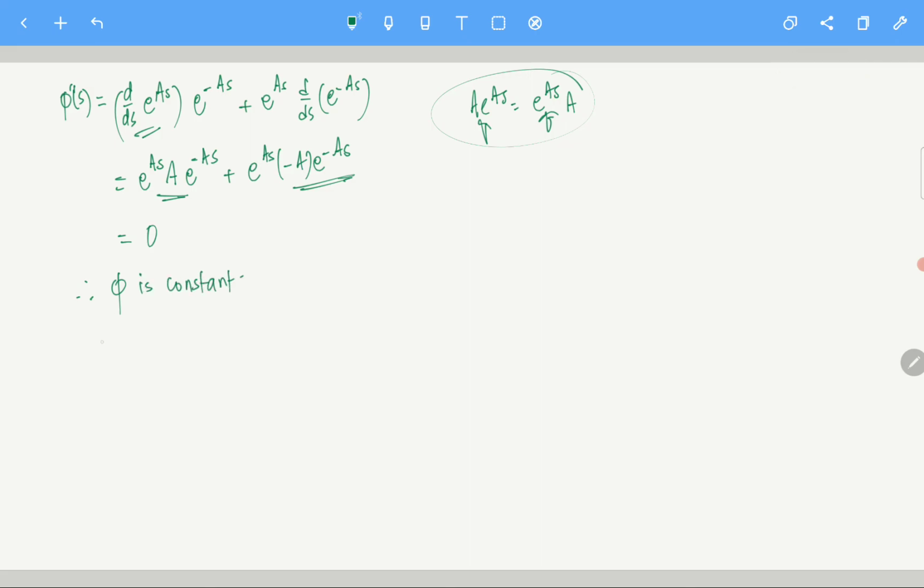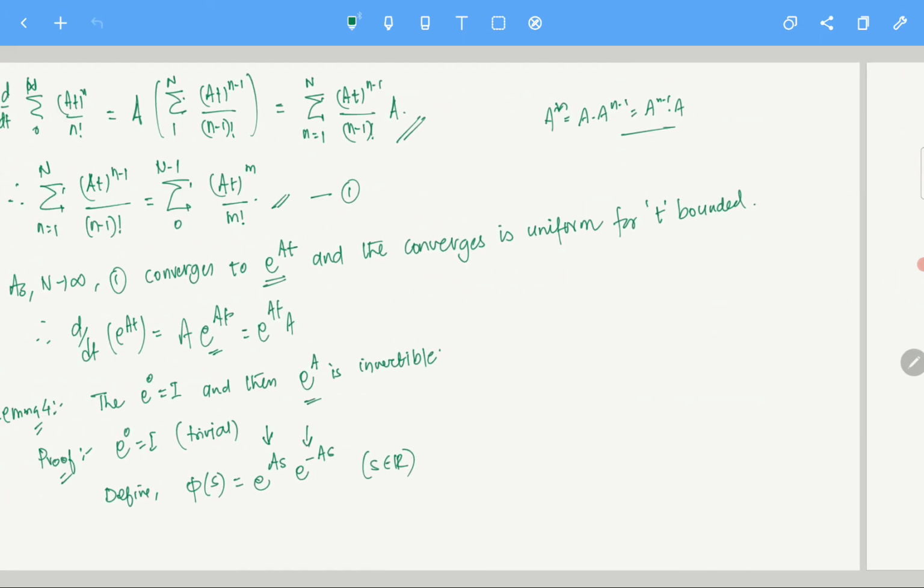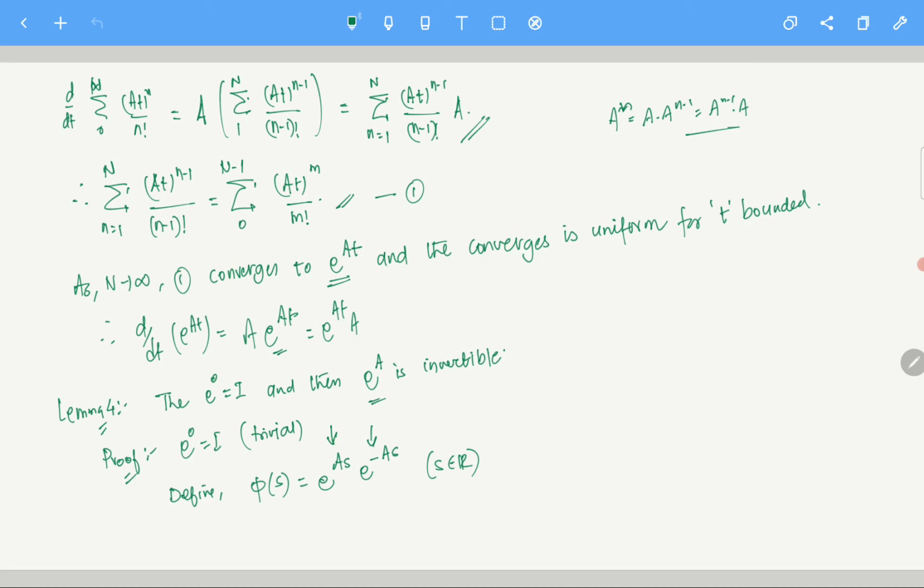If phi is constant, what is phi of 0? That is going to be an identity matrix, right? Phi of 0 is going to be identity. Phi of s is e power as times e power minus as.